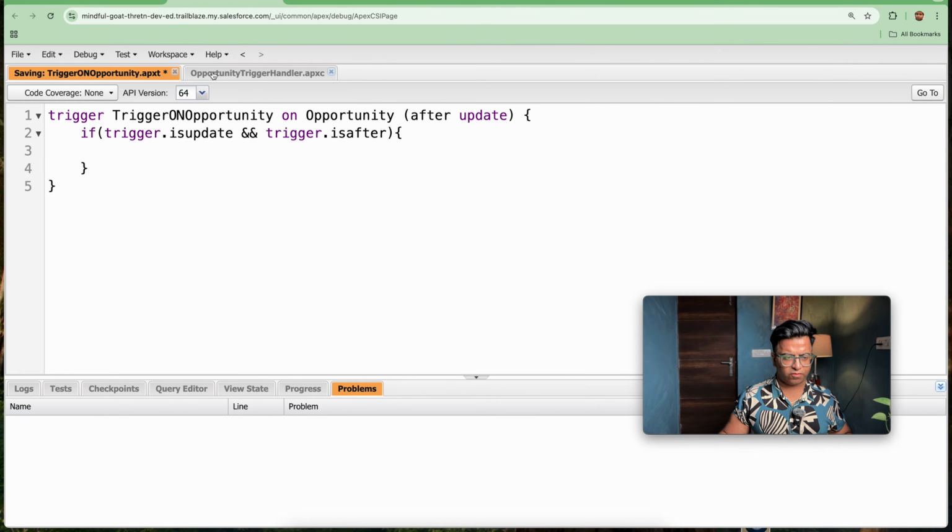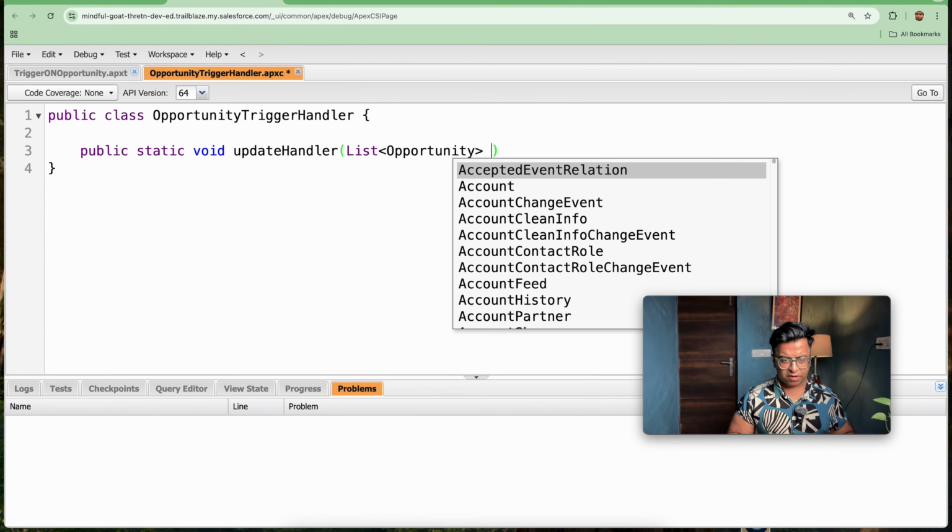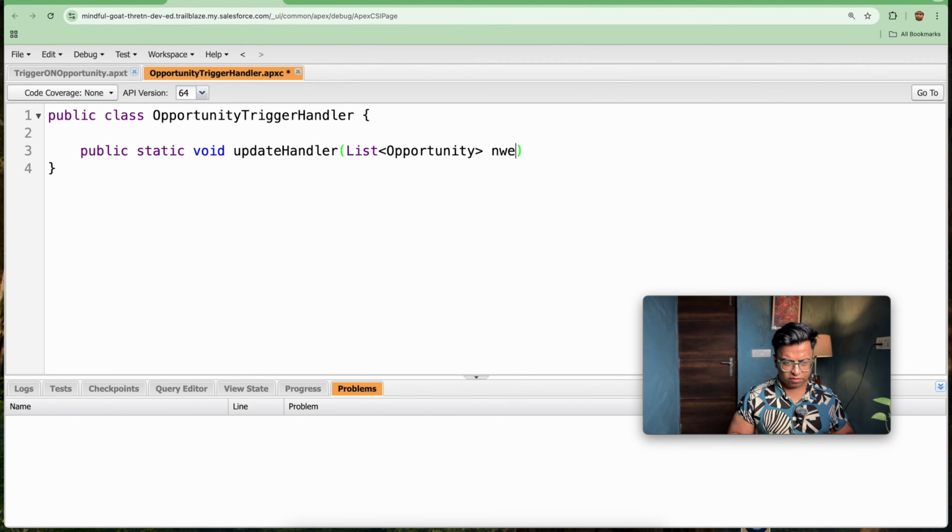Now I will be creating one method, that is public static void updateHandler, and here I will be passing a list of opportunity that will keep my Trigger.new records, and also a map, that is Trigger.oldMap, Id versus Opportunity, oldMap.